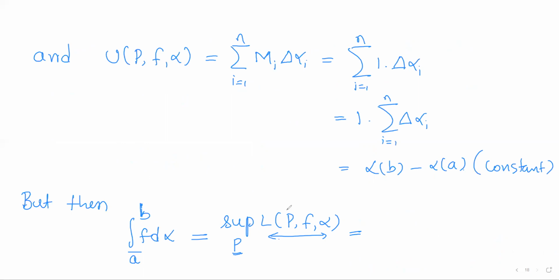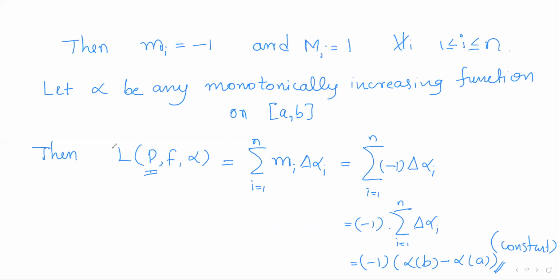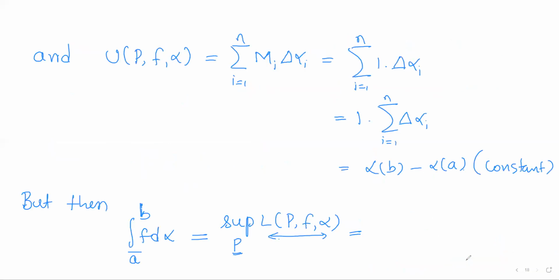By taking all possible partitions, you calculate the lower Riemann-Stieltjes sums and finally take the supremum of all those. But this argument says that for any partition P, the lower Riemann-Stieltjes sum is constant. So this term is a constant, so the supremum will be the same: minus of alpha of b minus alpha of a.